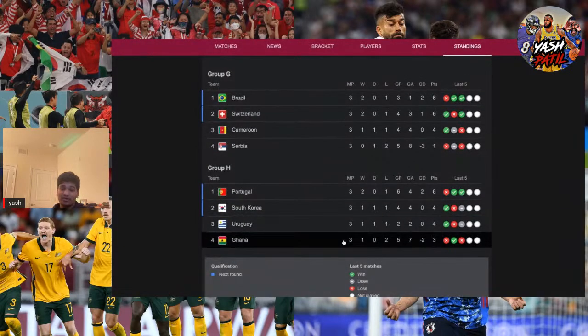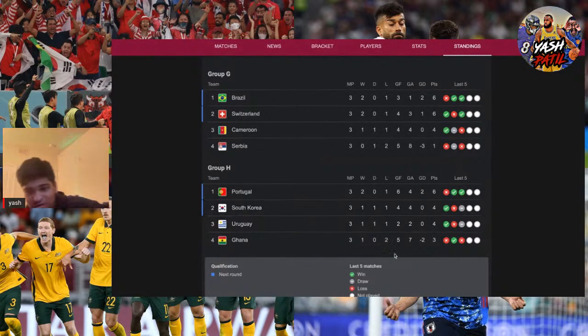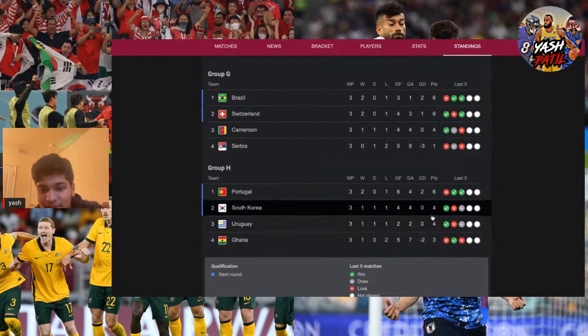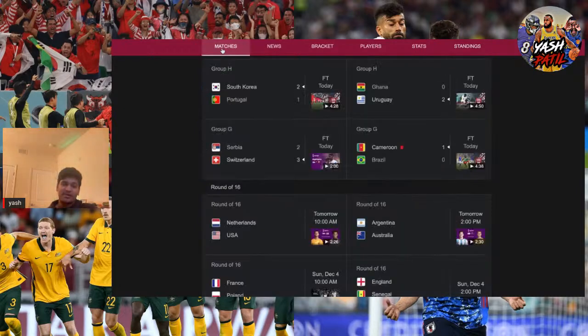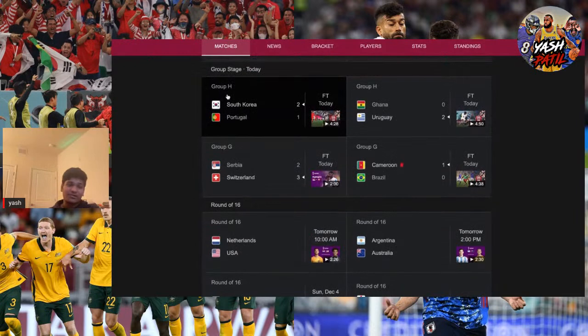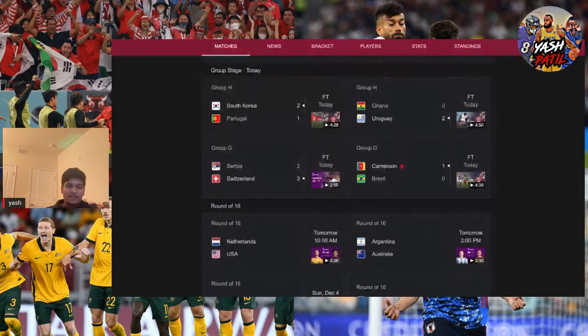And then Uruguay. This is wow. Okay, so Uruguay and South Korea were on the same points, same goal difference. Just South Korea has more goals than them. That's insane that happened. What a scenario there. That's pretty crazy. But yeah, South Korea is going through, and that's so unexpected.